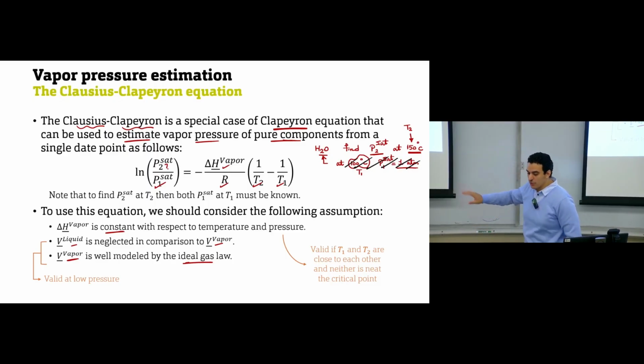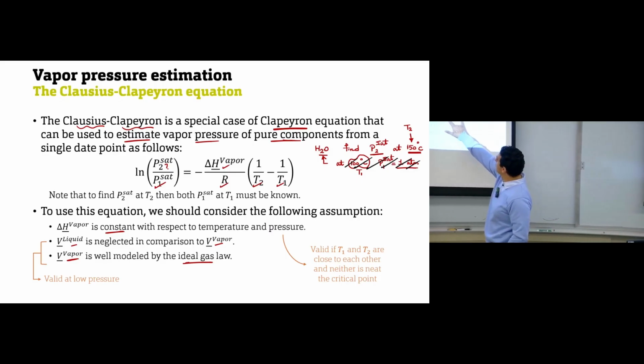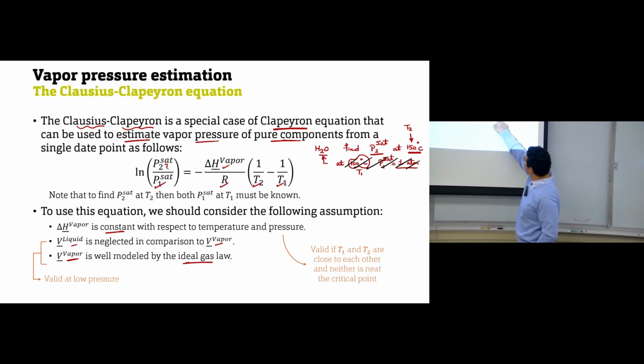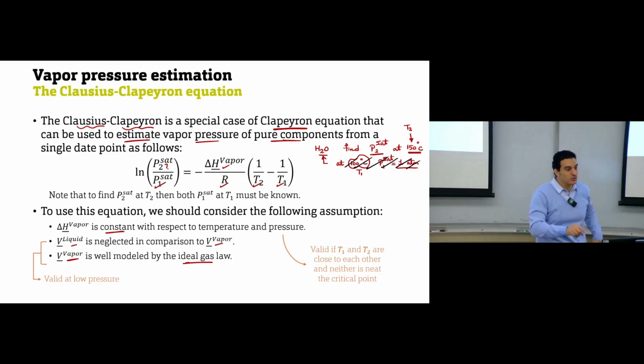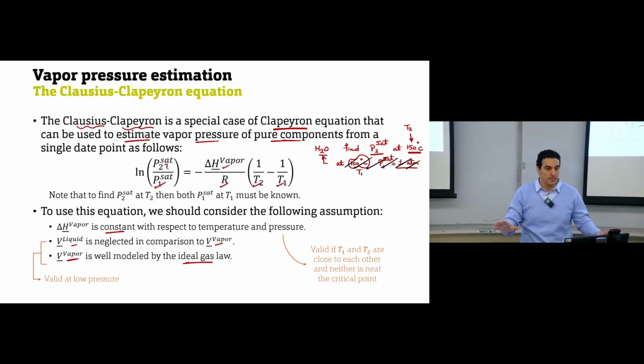The Clausius-Clapeyron equation is valid only at low pressure, and we have some limitations on T1 and T2. In order to find P sat at T2, you must have one saturation temperature and one saturation pressure. If you are missing this information, you can't use this equation.